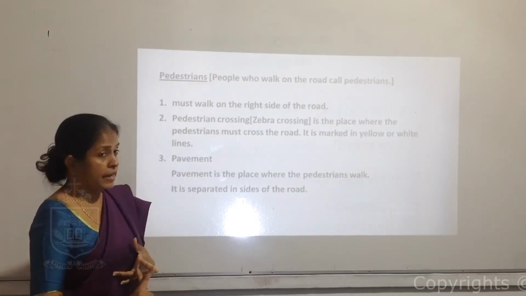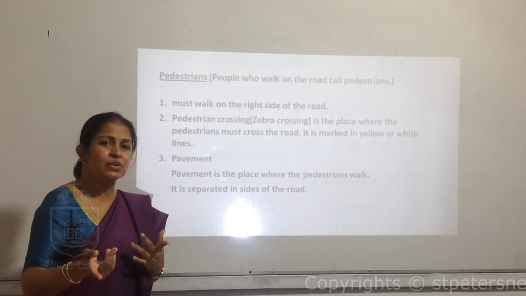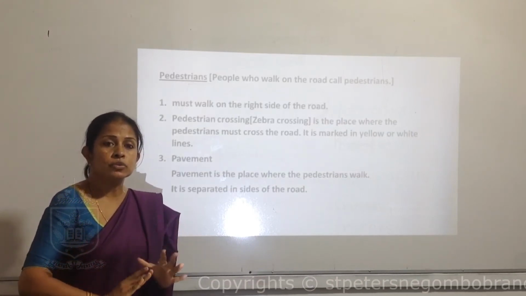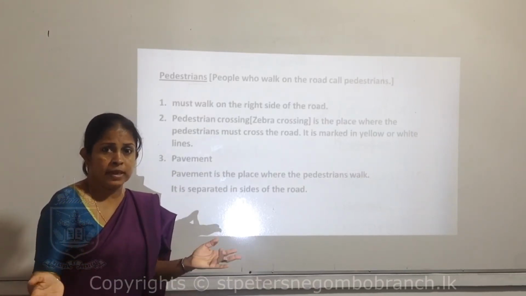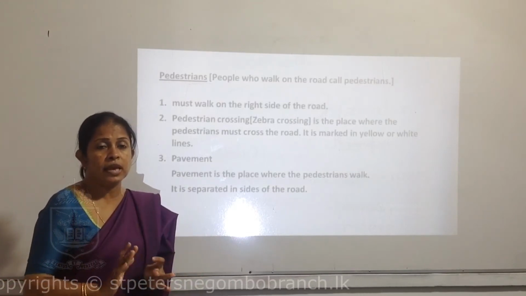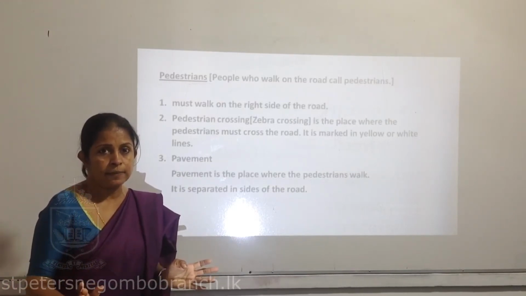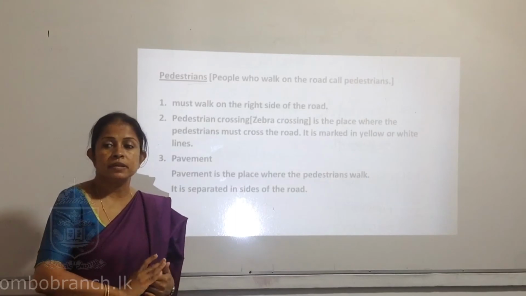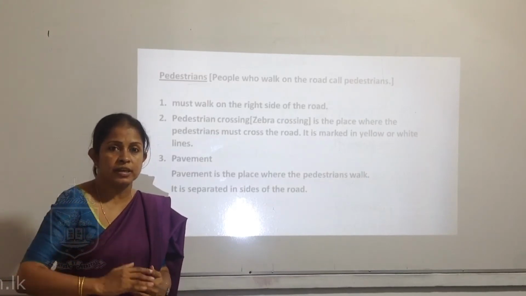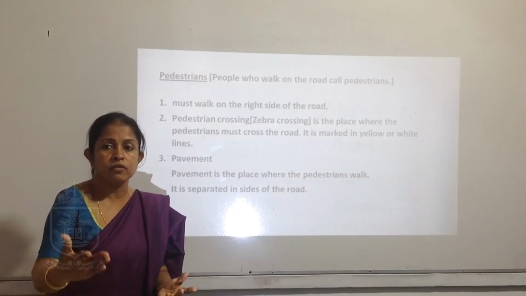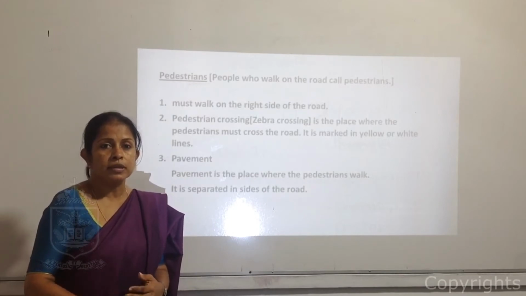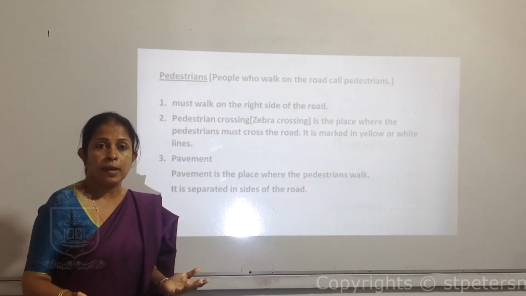Next is pedestrian crossing. When you are crossing the road, you must use the pedestrian crossing. Main roads, especially, may not have a pedestrian crossing nearby. So some people, even if the pedestrian crossing is a few feet ahead, won't use it. They don't want to walk to that. They just cross the road. What will happen?